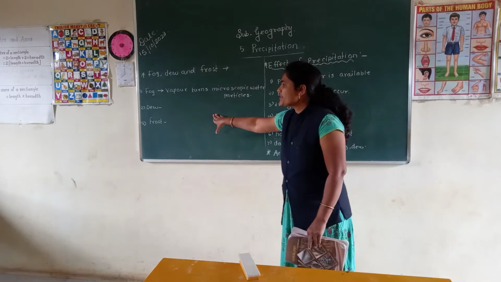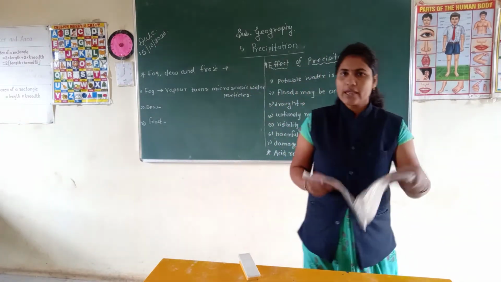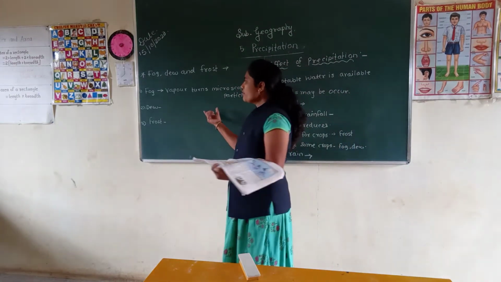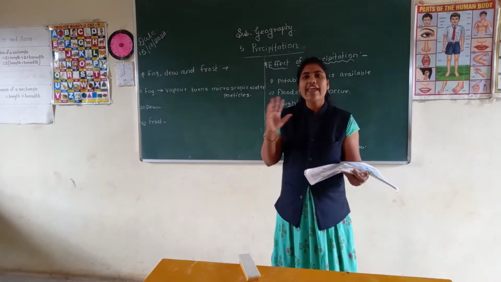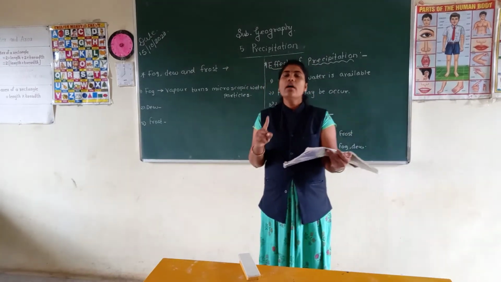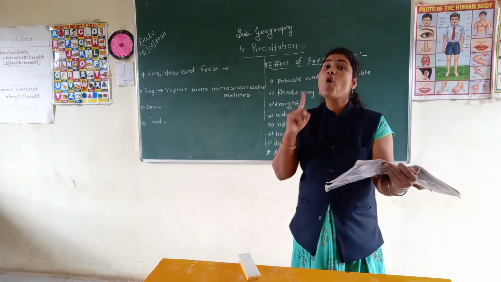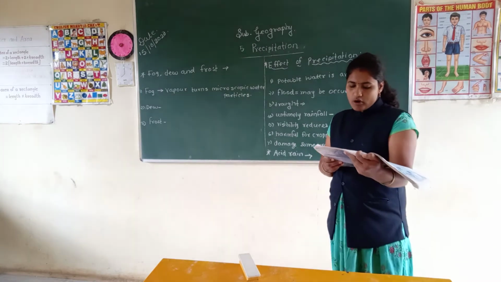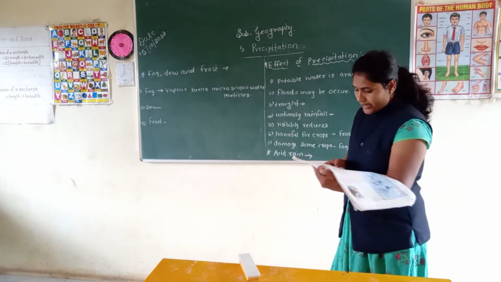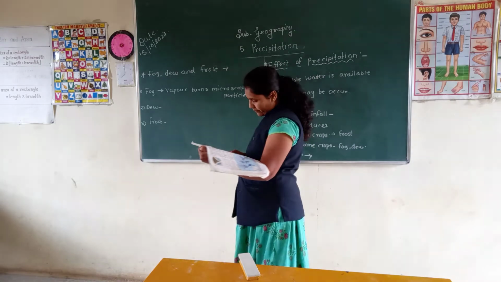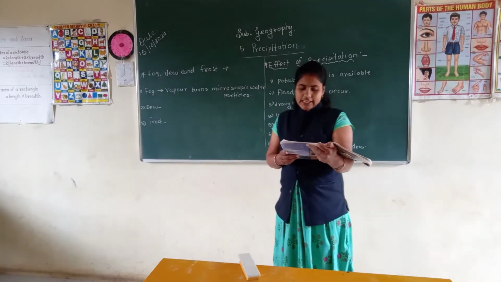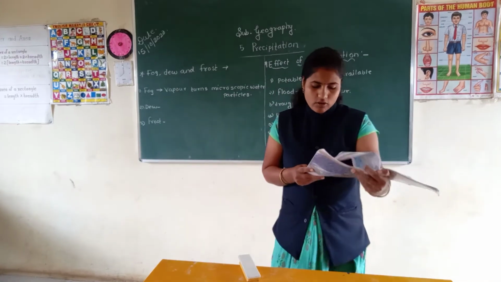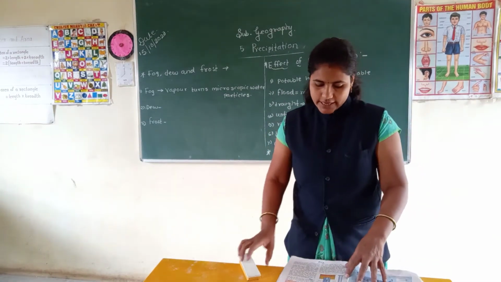Now we have to see about dew. What is meant by dew? Now see student, when moisture laden air comes in contact with a cold object, condensation of the water vapor takes place. They turn into very small water droplets. These water droplets stick on the surface of the cold object. This is called dew.